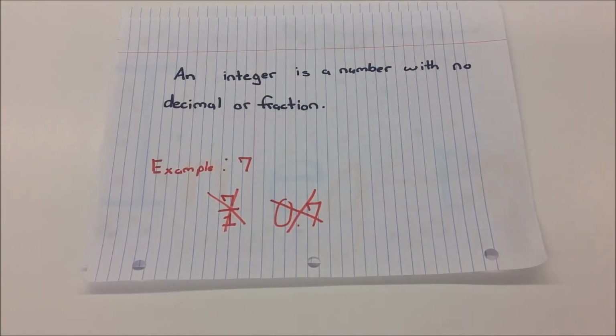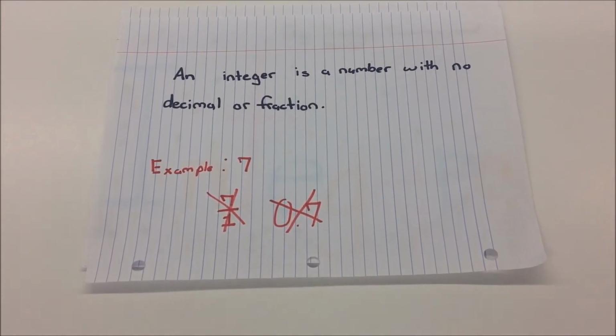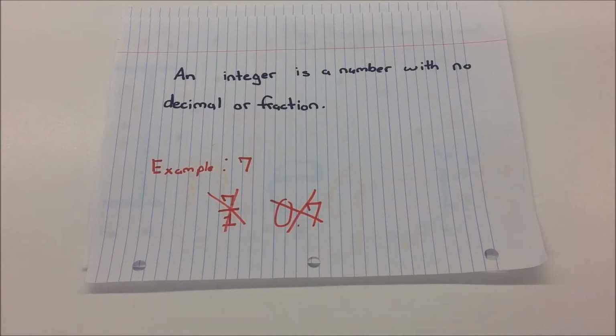An integer is a number with no decimal or fraction. Example, 7 is an integer. 7 over 1 is a fraction. That's not an integer. 0.7 is a decimal. That's not an integer.